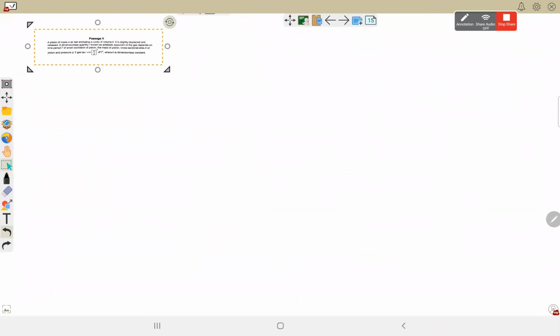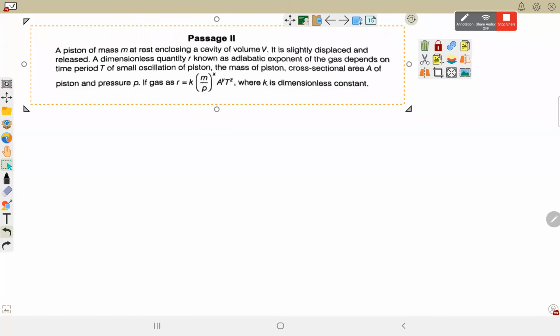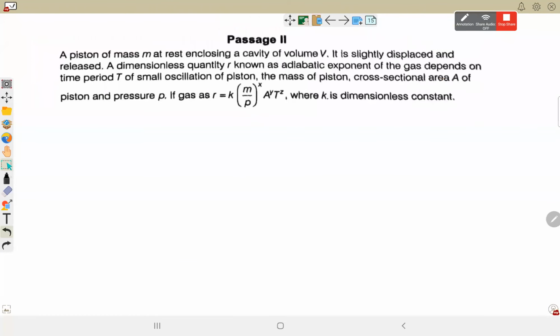Second is that we can use that dimension formula to derive an expression of new unknown physical quantity, like this one. A piston of mass m at rest enclosing a cavity of volume V is slightly displaced and released. A dimensionless quantity R known as adiabatic exponent of gas depends on the time period of oscillation of piston. अब ये जो R है वो कुछ CP by CV है, adiabatic exponent, but it is given that this is dimensionless और ये depend करती है as the time period of oscillation, time period of small oscillation of piston, mass of piston, cross section area of piston, and pressure as this.